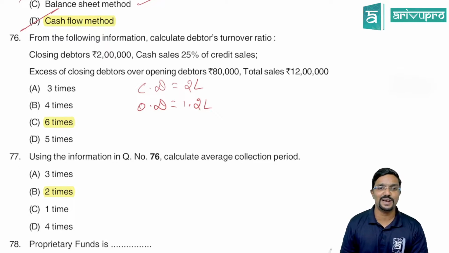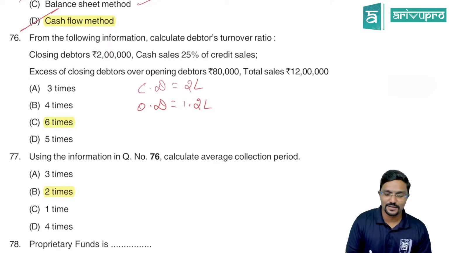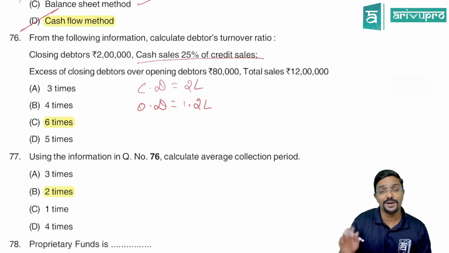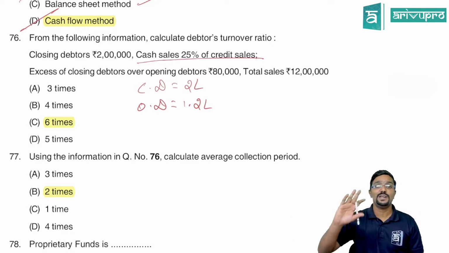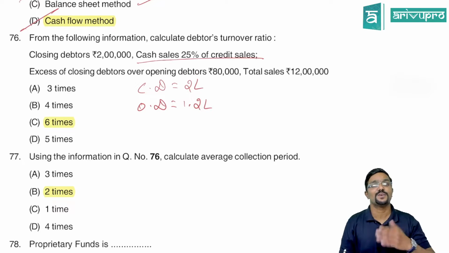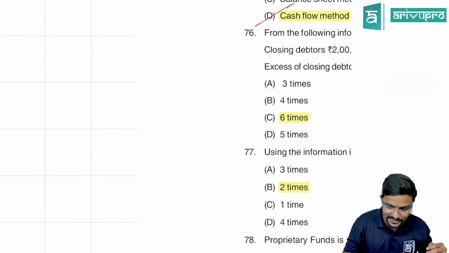Total sales is given as 12 lakh. Oh, there is some twist. Cash sales are not given as 25% of total sales, but 25% of credit sales itself. Okay, we have to do some cross calculation here.